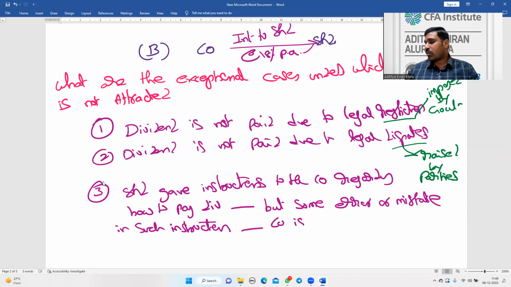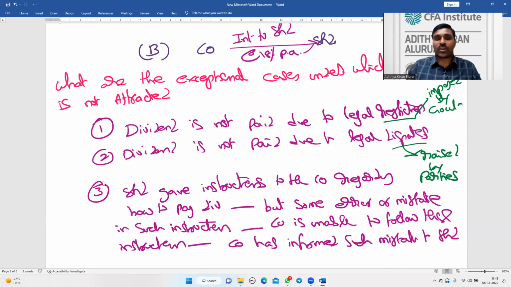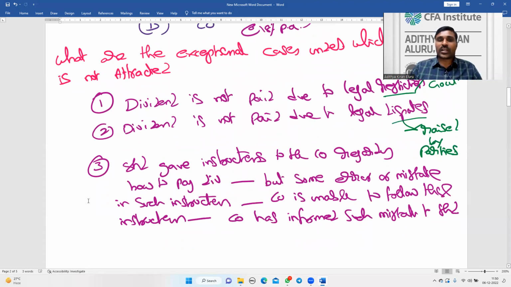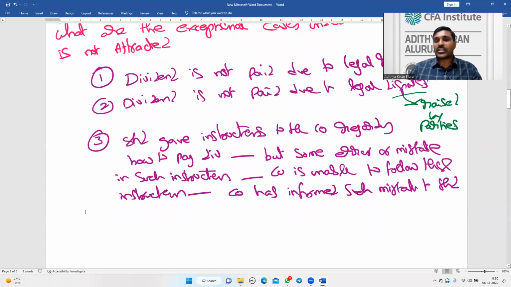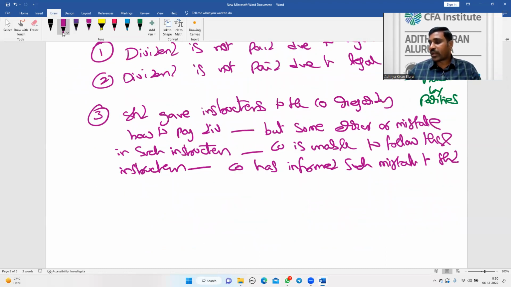The company is unable to follow those instructions, and the company has informed such mistake to the shareholders. So in this case, punishment will not be attracted.